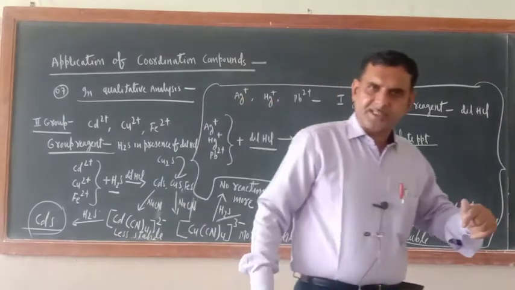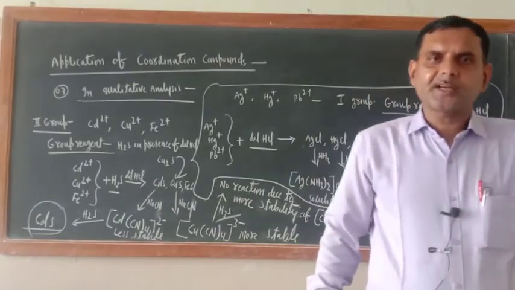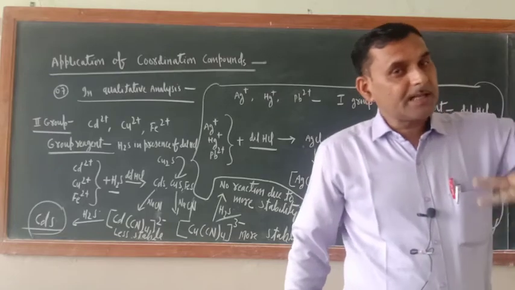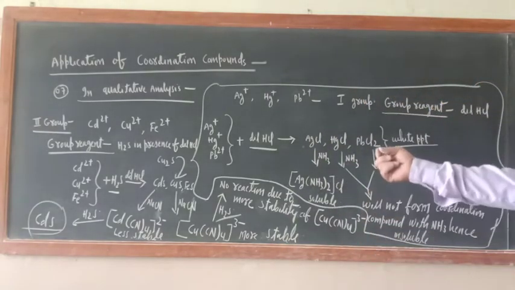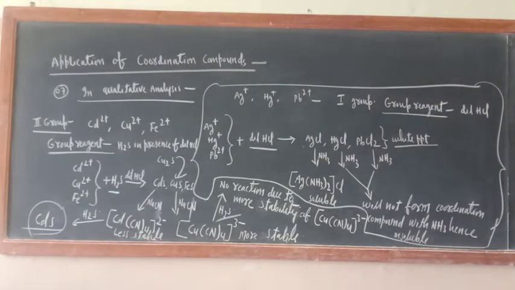So which is less stable, that is more reactive. Which is more stable, that is less reactive. I hope that you have got it. Just one word change will be there. Rest everything is okay. Now it is not a matter of solubility, it is the matter of stability. [Cd(CN)4]2 negative is reacting with H2S because it is less stable. [Cu(CN)4]3 negative is not reacting with H2S because it is more stable.